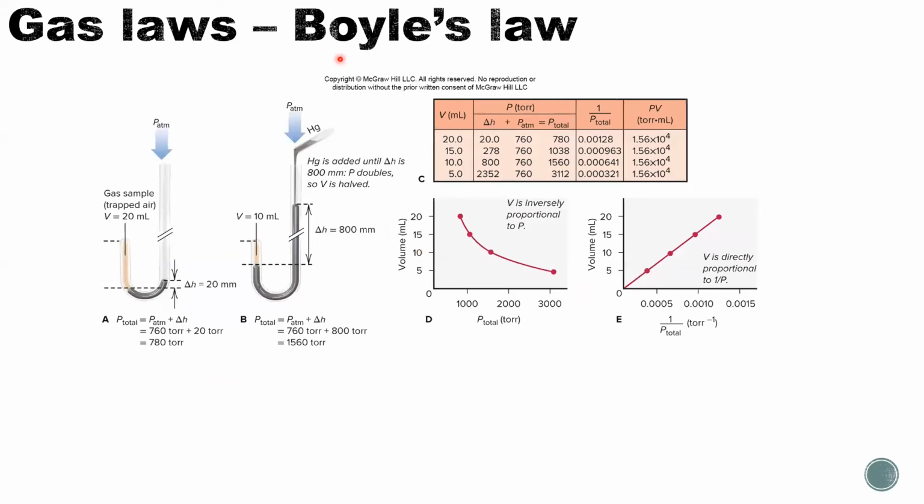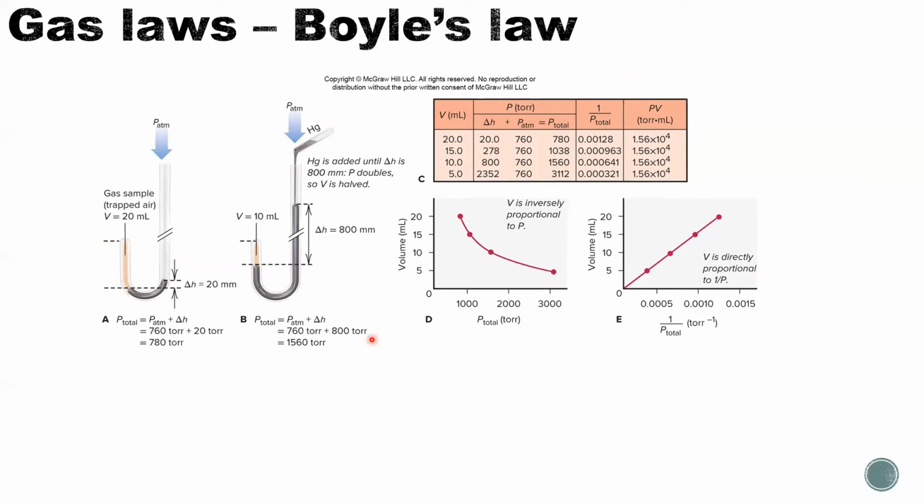So first is Boyle's law. On the left is a device he used. He used a U-shaped device with one end sealed, the other open to air. He sealed some gas in the left end with a section of liquid mercury. If he pours more mercury into the U-shaped tube, he can notice the volume of the gas on the left decreases. Then he can put in different amounts of mercury, collect data, plot the data, and find